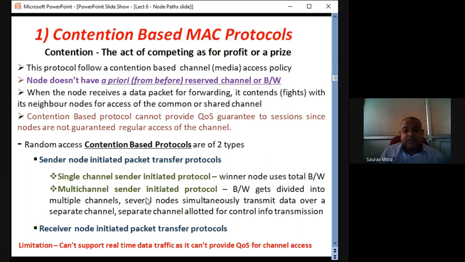So this contention-based MAC protocol cannot support real-time data traffic as it can't provide QoS for channel access. We have discussed it because it's a very simple contention-based MAC. There is no surety that the channel will be given access to the medium, or air. Hence, this simple contention-based MAC cannot ensure the quality of service.